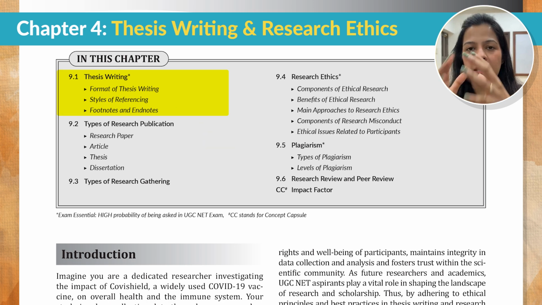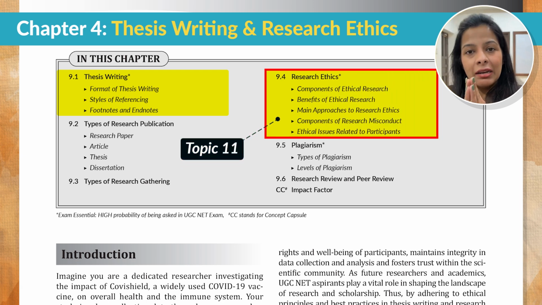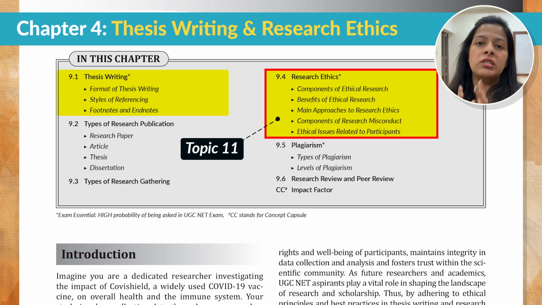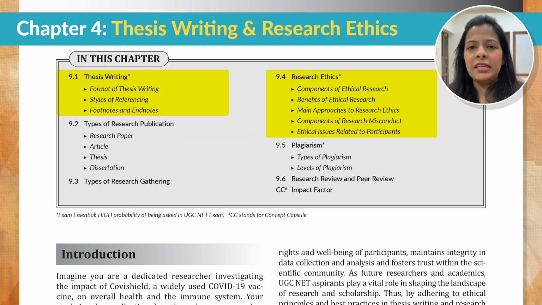Another important topic in this particular chapter is research ethics. Under this, we have components of research ethics, we have benefits of ethical research, we have components of research misconduct. Then there are also important ethical issues that you should know in terms of participants, in terms of researcher, and what are the major approaches to research ethics. So ये सारे terms आपको बहुत अच्छे से clear होने चाहिए. This is a very very easy topic. आप बहुत कॉमन सेंस को यूज करके आंसर दे सकते हो, but still it is very important that you at least read it once.